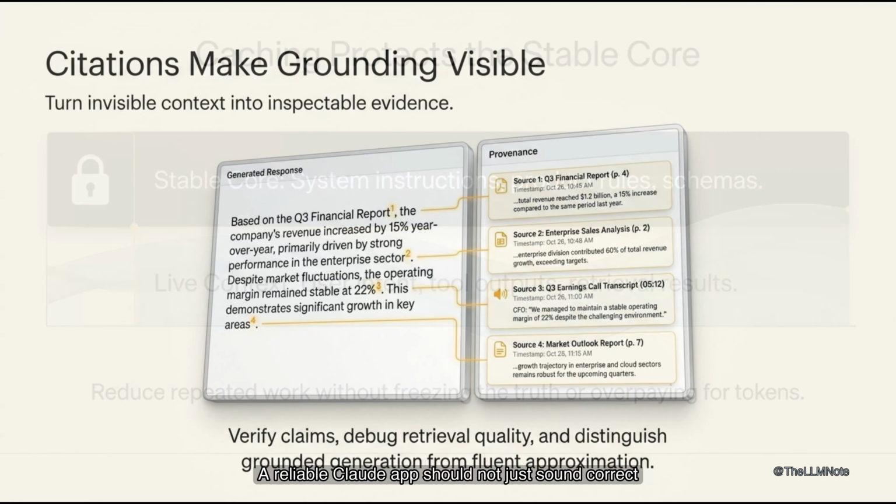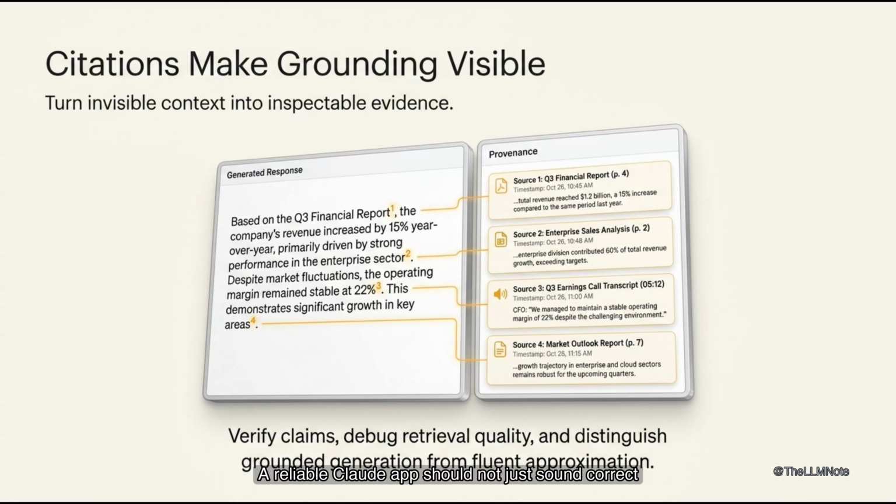A reliable Claude app should not just sound correct. It must show why the answer deserves trust. Citations turn hidden context into clear evidence. They let users verify claims directly. They help developers check retrieval quality. They help organizations tell grounded answers apart from fluent guesses when accountability matters. This is crucial during audits, reviews, and disputes.